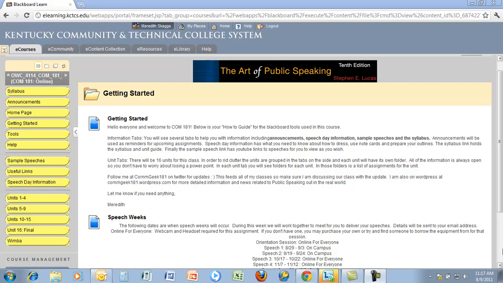Here you'll see a paragraph or two about what to find where. So you will see that it lists the information about the information tabs. These information tabs are what you see over here on the left side of your screen that are yellow. And each has a description in that paragraph about what you can find there. Announcements are reminders for upcoming assignments, or if there's any change in course policy or schedule, that will go under announcements and will typically send you an email automatically that it's been posted.